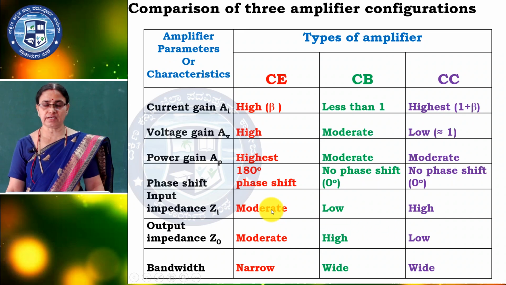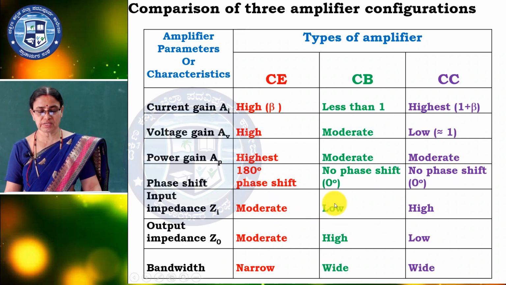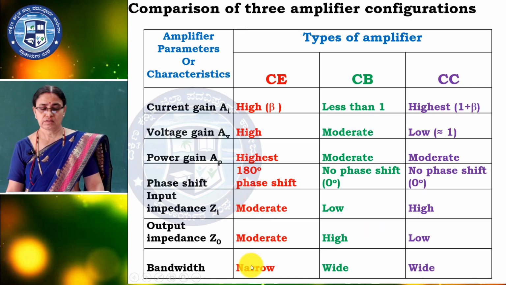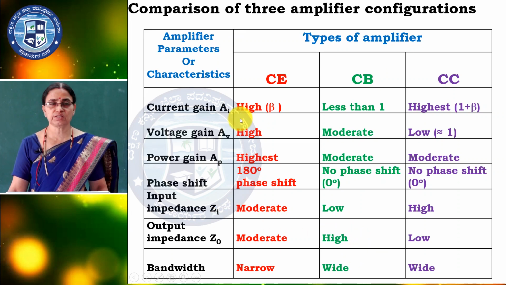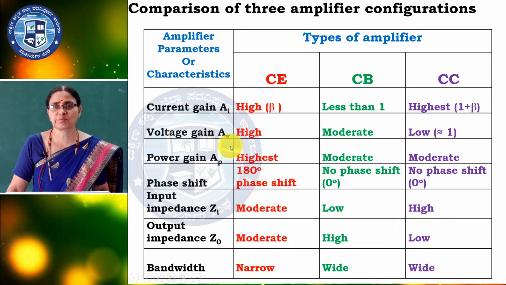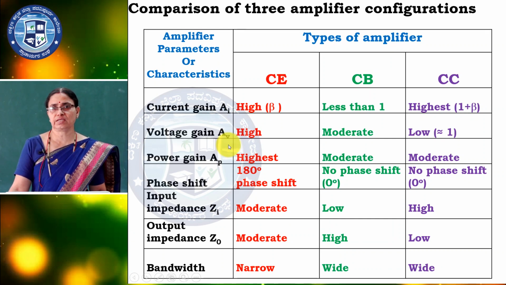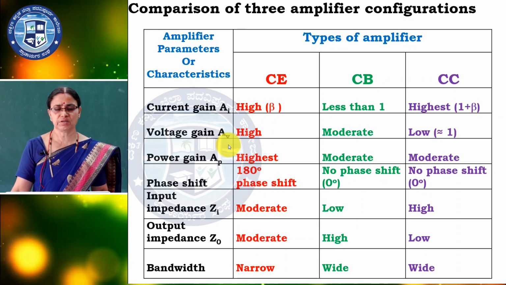Input impedance is moderate in CE, CB has low input impedance and high output impedance, and CC has high input impedance and low output impedance. In CE both are moderate. CE has narrow bandwidth and CB and CC have wide bandwidth. So, any of 3 you have to remember for final examination. They may ask a 3 mark question. Once they ask for the 5 mark questions, but usually they are asking for 3 mark questions.